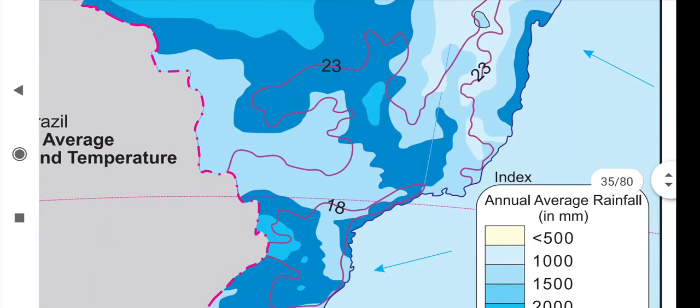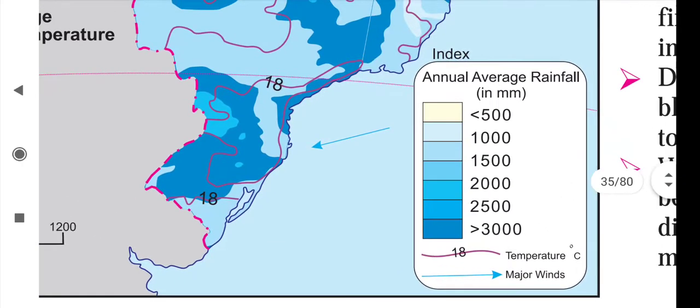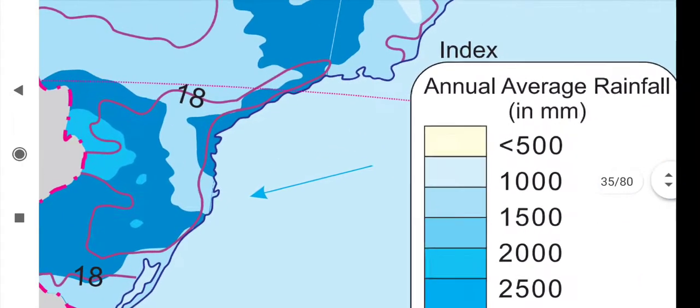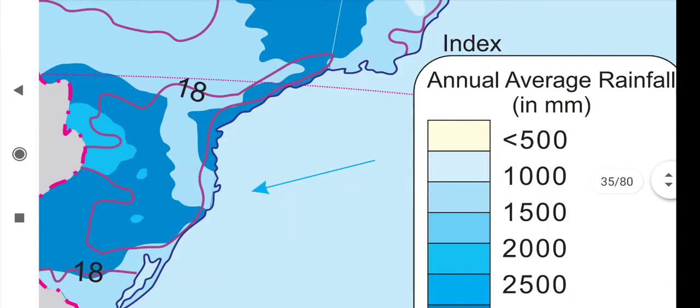But in the southeast direction there is a great escarpment, a high altitude place, and it creates obstacles to the monsoon winds. Southeast monsoon winds cannot pass from that region. So the southeast side of the great escarpment receives heavy rainfall.